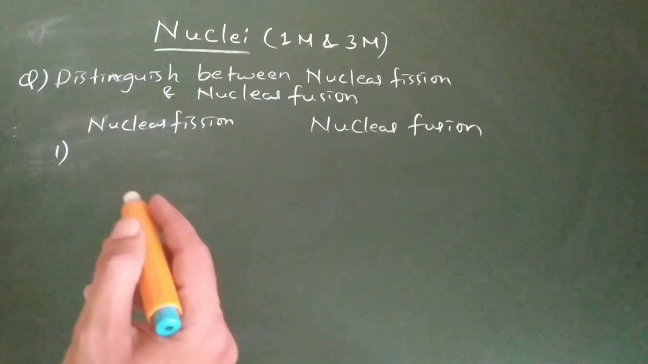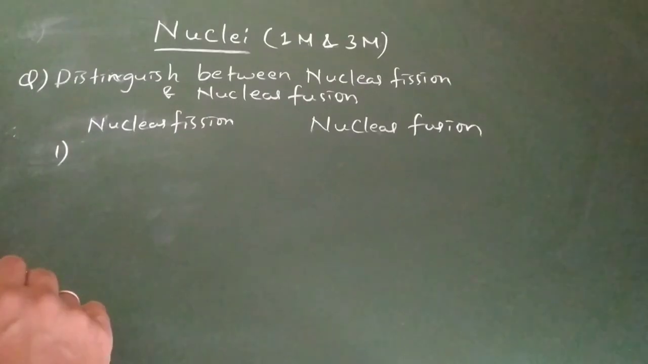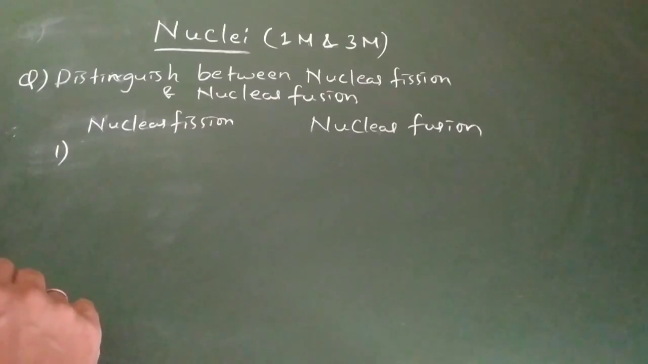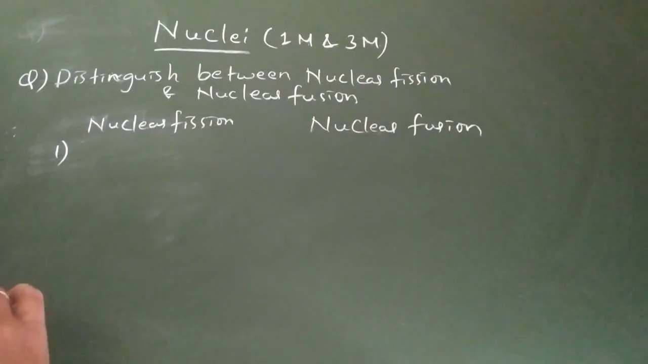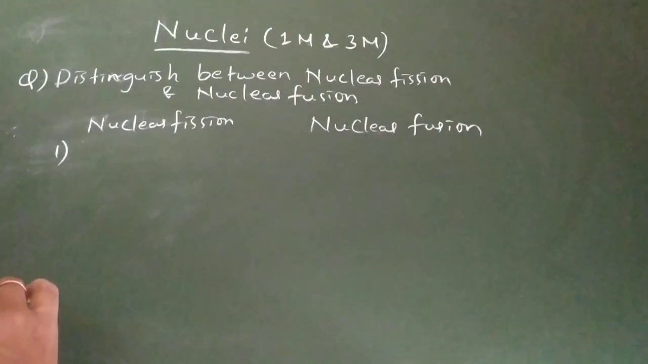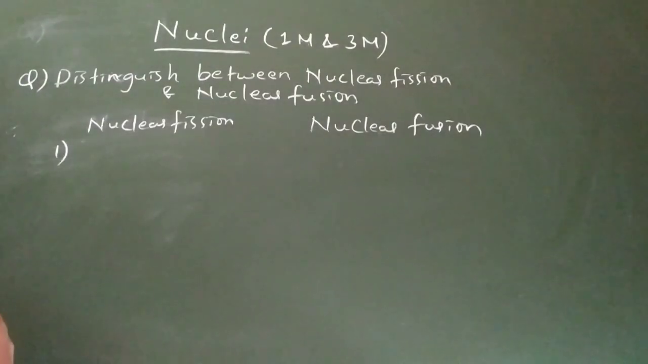Usually for 3 marks, in our model question paper there are 2 questions whose answers I am going to write down, and we can expect some more 3-mark questions to be asked. Distinguish between nuclear fission and fusion, which is one of the important expected questions.